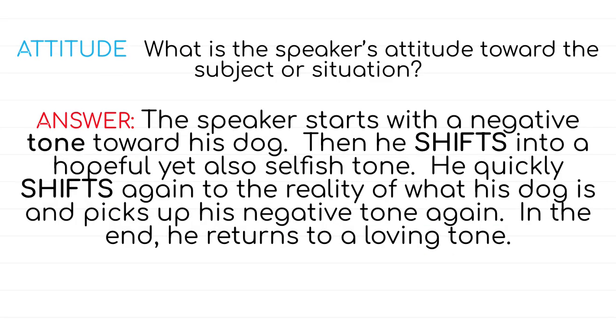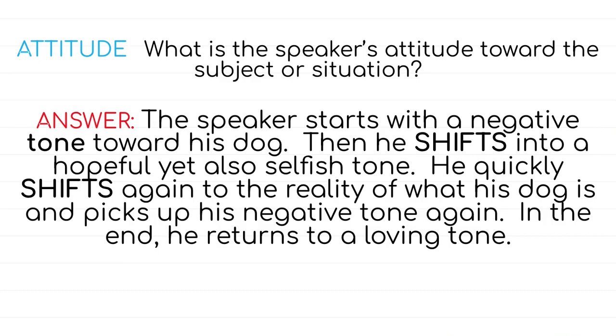All right, and now let's take a look at attitude. Remember, attitude is the speaker's attitude towards the subject or the situation. We know the subject in this poem is the dog, right? So let's take a look. The speaker starts with a negative tone towards his dog, very negative. He talks about what he wished the dog was like and what he really is like. That's all negative to us.